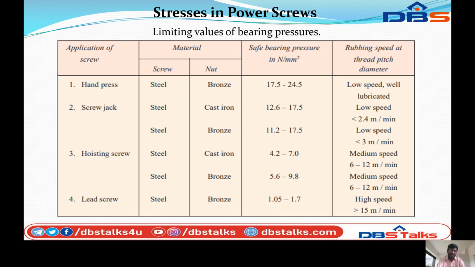Next, going to the hoisting screw, the material will change. The material of the screw is steel and the material of the nut is bronze. The safe bearing pressure is 5.6 to 9.8. The rubbing speed is medium speed, 6 to 12 meter per minute. So this will range from 0.1 to 0.2 meter per second.